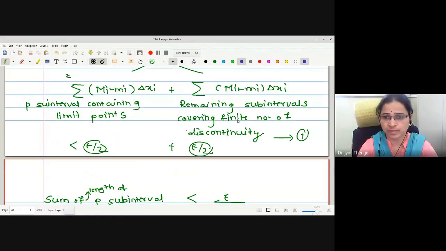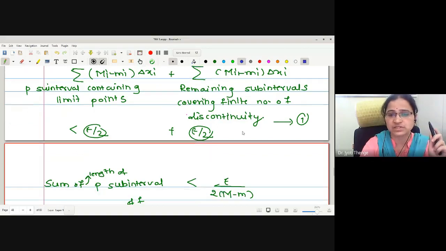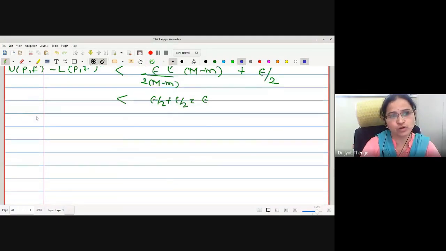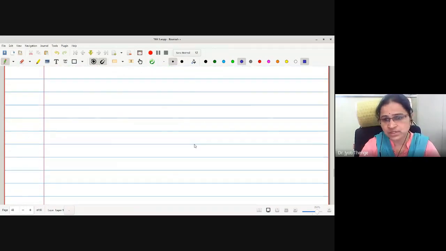On the second part, as the function contains only a finite number of points of discontinuity, by the previous theorem, we know that this function will be integrable over these subintervals. Therefore, one can say that the contribution to this difference UPF minus LPF is less than epsilon by 2. Therefore, finally, we will get the value UPF minus LPF is less than epsilon.